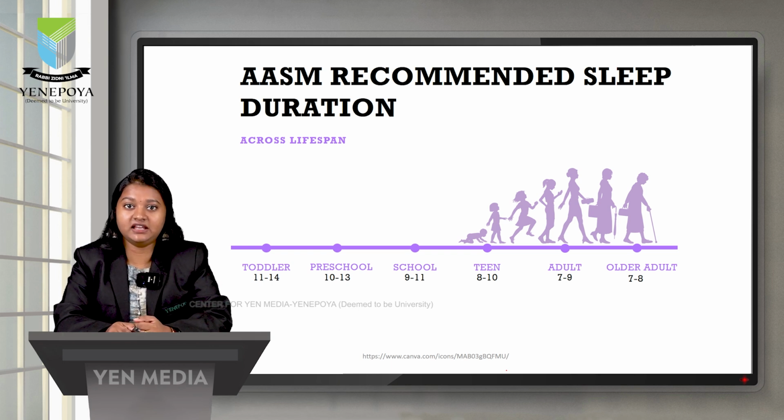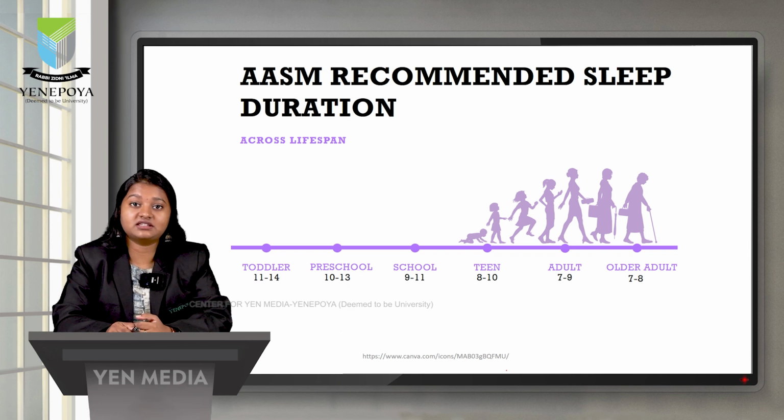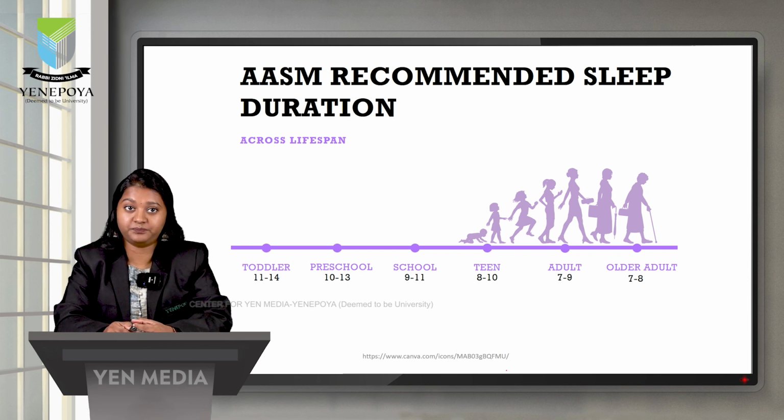An adult of age 18 to 64 requires 7 to 9 hours of sleep. This sleep need is very essential and it has to be consistent for memory, productivity, health and cognition. An older adult of age more than 65 requires 7 to 8 hours of sleep. As an adult becomes old, the sleep needs slightly decrease. Even though the sleep requirement decreases, the quality of sleep is very essential to maintain health and cognition.